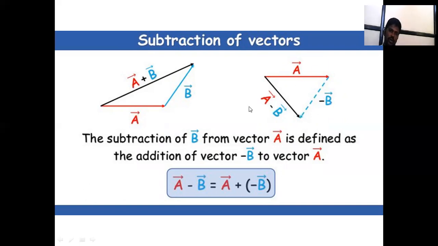In vector subtraction, the subtraction of b from vector a is defined as the addition of vector minus b to vector a. That is, a bar minus b bar is equal to a bar plus minus b bar. These are also called subtracting vectors.